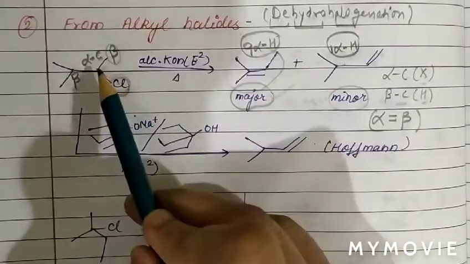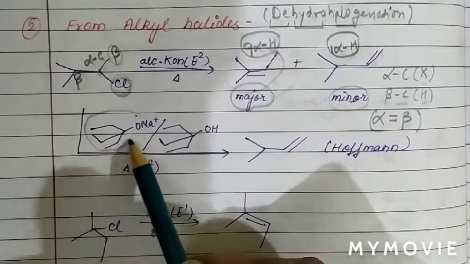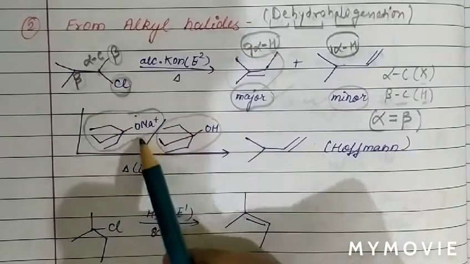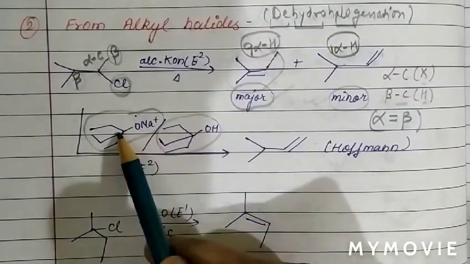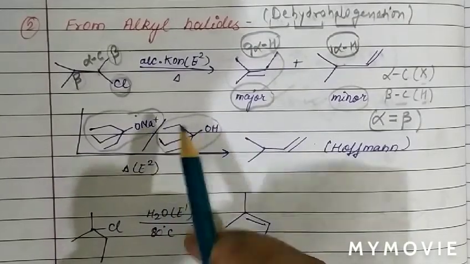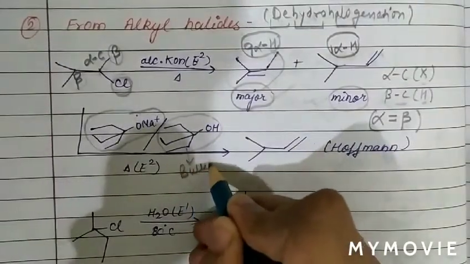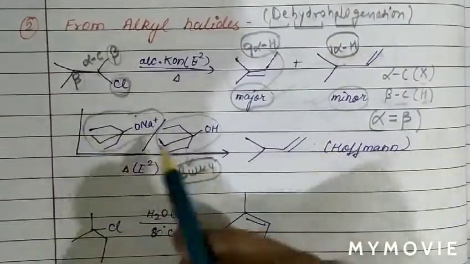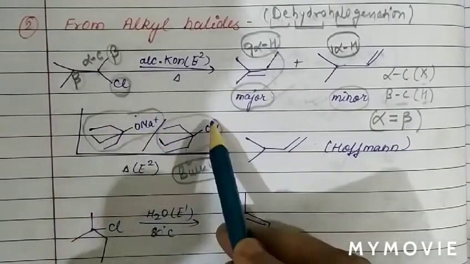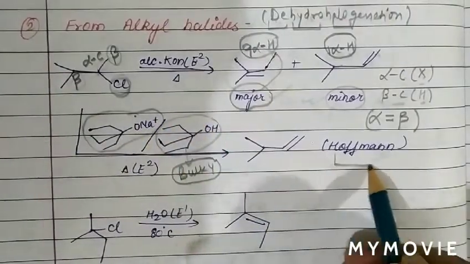Now see, the same reactant, but this time we are using sodium tertiary butoxide and tertiary alcohol. This is a very strong base, and this base is bulky in nature. When the base is bulky like this tertiary butoxide and tertiary alcohol, which is a very strong base, the product will be formed according to Hofmann elimination.